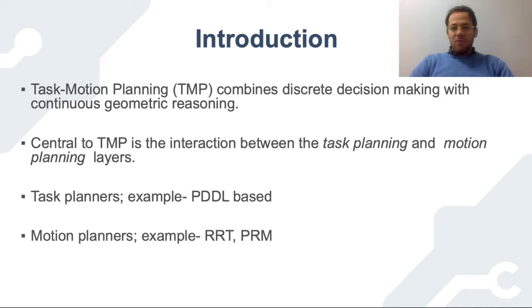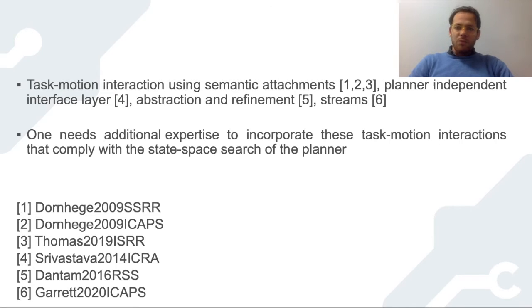Many task planners have been developed, from which PDDL-based planners are the center of attention. Various motion planners, either deterministic or stochastic, such as RRT and PRM, are commonly used. Many methods have been proposed for task and motion interaction. Semantic attachments have gained a lot of interest among researchers. Planner-independent interface layer and abstraction and refinement methods have also shown to be effective. Recent works investigated the streams method as an interaction between task and motion planning layers.